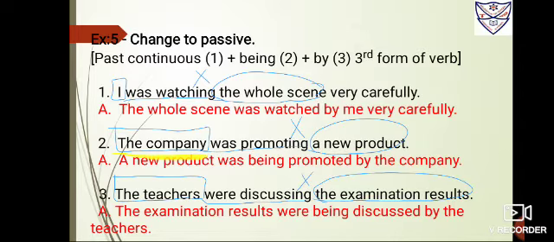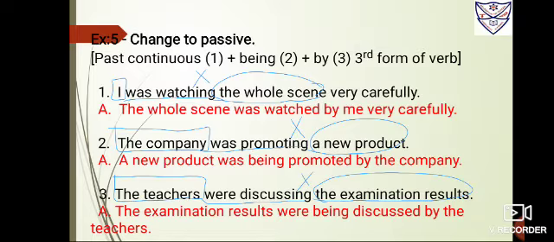Now number 2, the company was promoting a new product. So the company is the subject, box it. Was promoting is the verb, underline it. A new product is the object, so we have to circle it. Now bring the object ahead, a new product. Again, as it is singular, we'll be using was as it is. Give this ing to being. Third form of the verb promote is promote, promoted, promoted, was being promoted. Add fourth step by and drag the subject at the last, the company. So it is a new product was being promoted by the company.